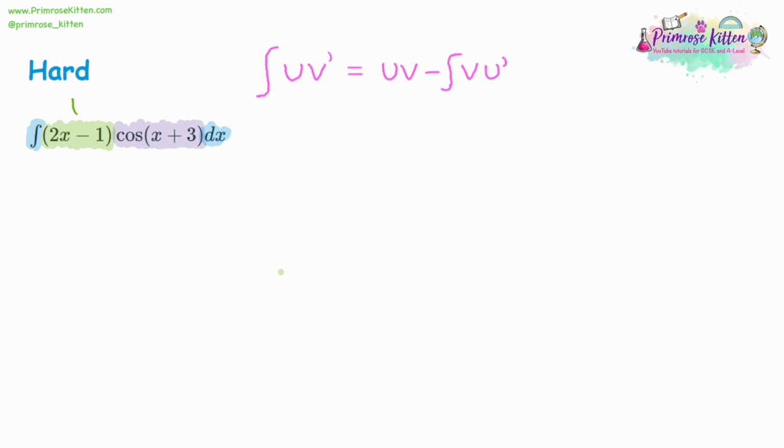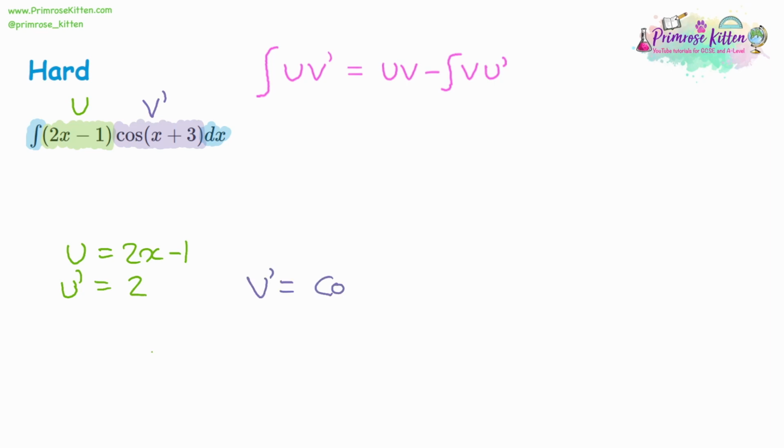So as usual, we've got our u, and we have our v dash. So if u is 2x minus 1, u dash, differentiate the 2x to get 2, and differentiate the negative 1 to get 0. Then we can look at the v dash.